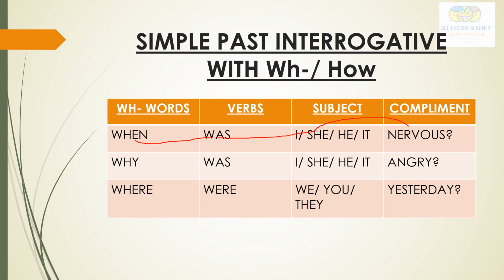So with them we use was, and where we use were. Where were you yesterday? So this is how we can use WH words also. In place of was, were, we can use WH words also to make these interrogative statements. Okay, we use did also, we use was, were also, and we can use WH words also. Okay, how also. Okay, so this was about the past indefinite and past tense.